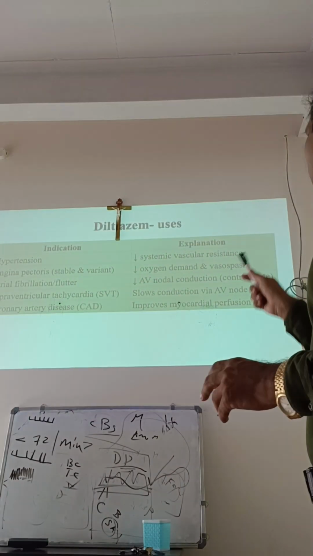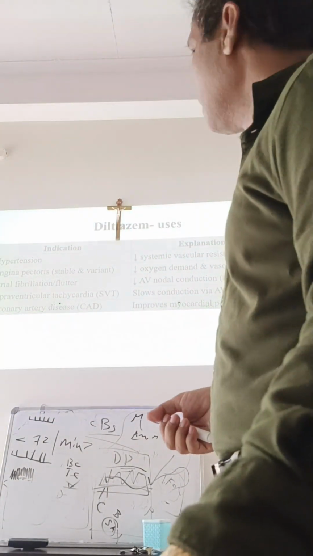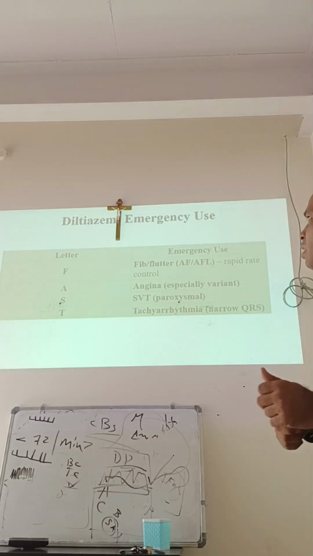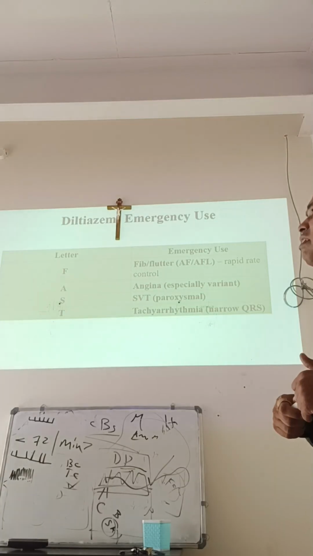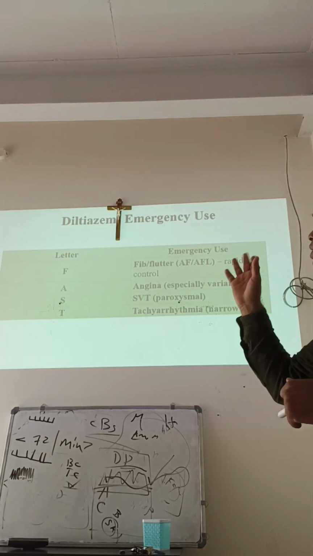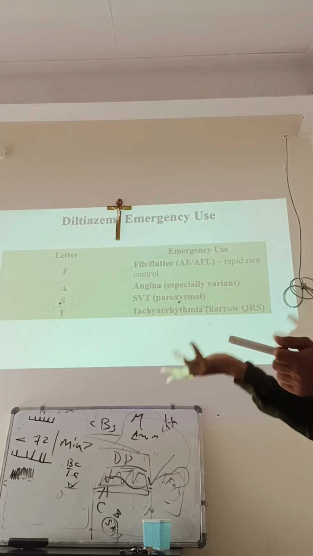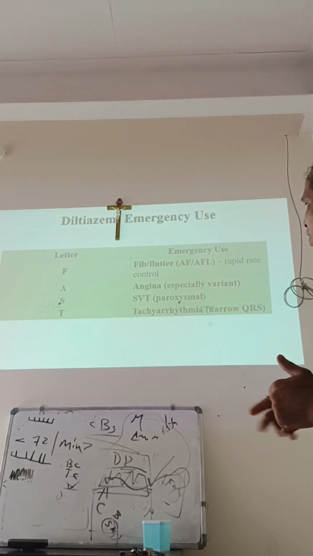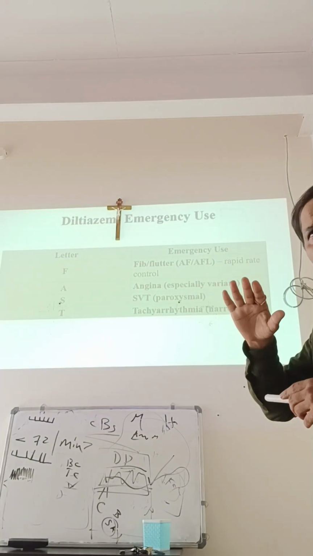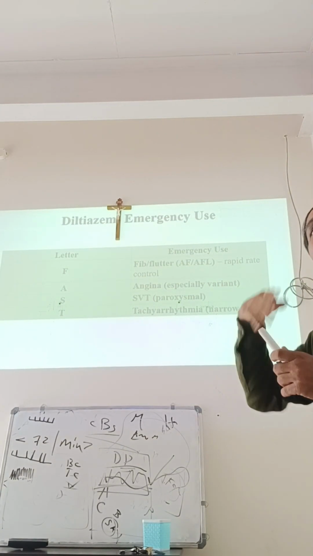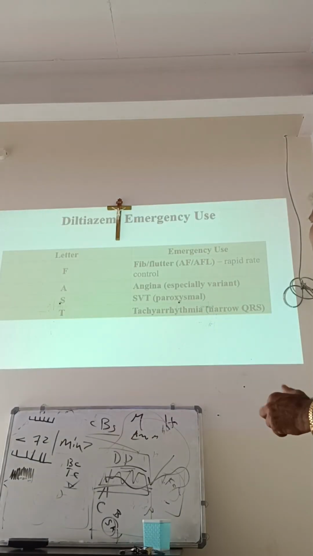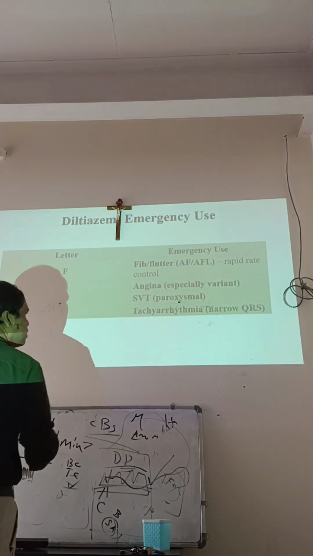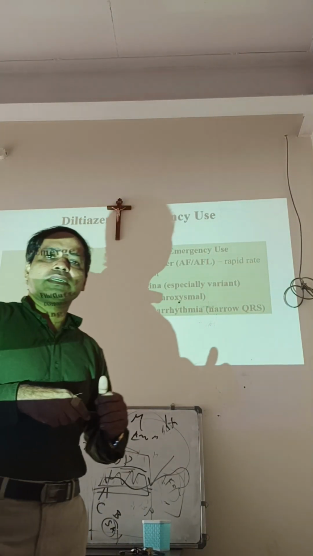Then coronary disease improves myocardial perfusion. There also you can use this drug. What is the emergency use? Fast. For atrial fibrillation and atrial flutter, rapid rate control, you can use diltiazem. Angina, you know that, emergency. Supraventricular tachycardia is one more arrhythmia. Supraventricular is what? Above the ventricle, atria. So paroxysmal tachyarrhythmia where the QRS complex is narrow, then also you can use this calcium channel blocker, especially diltiazem.